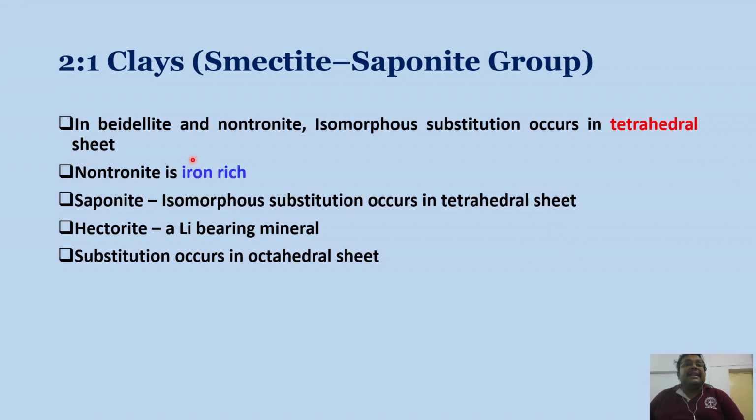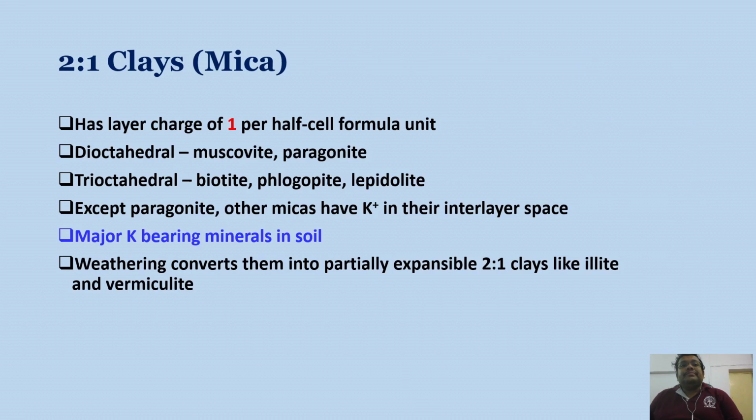However, in beidellite and nontronite it occurs in the tetrahedral sheet, whereas nontronite is an iron-rich mineral. Saponite, which represents the saponite group, also has isomorphous substitution in the tetrahedral sheet. Hectorite is basically a lithium-bearing mineral, and here substitution occurs in the octahedral sheet.